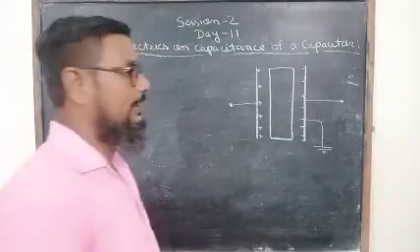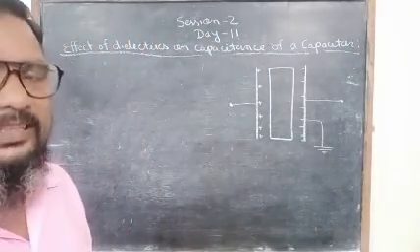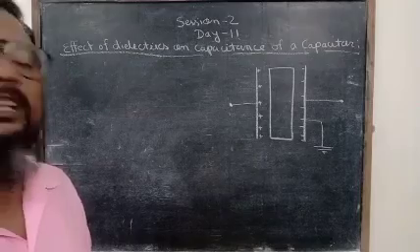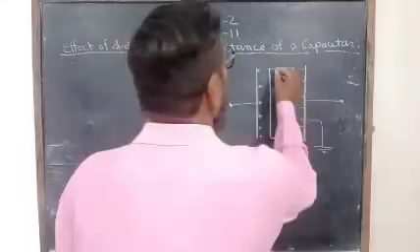So when a slab of dielectric substance is placed between the plates of the capacitor, this surface